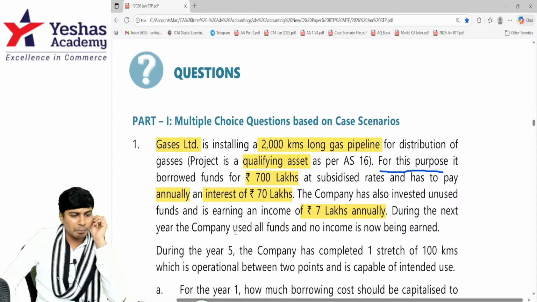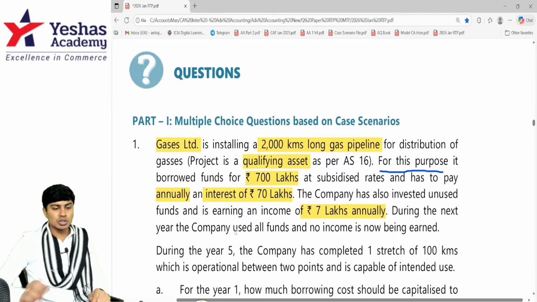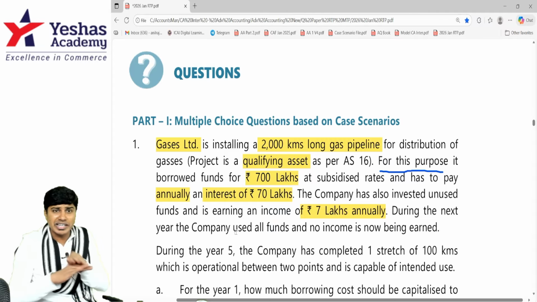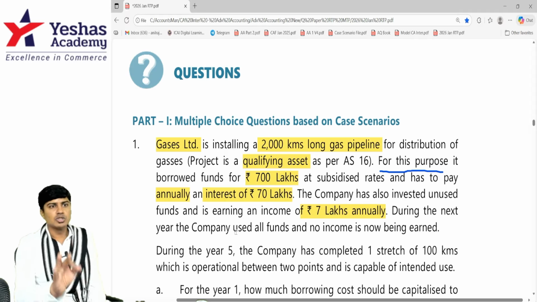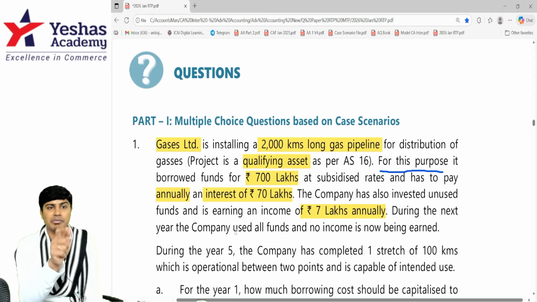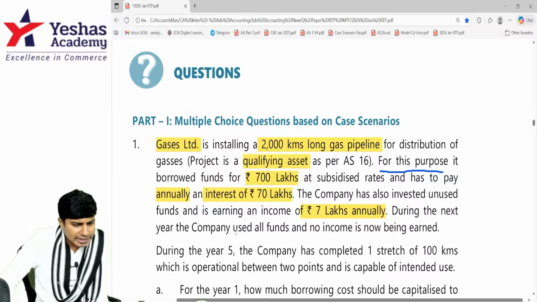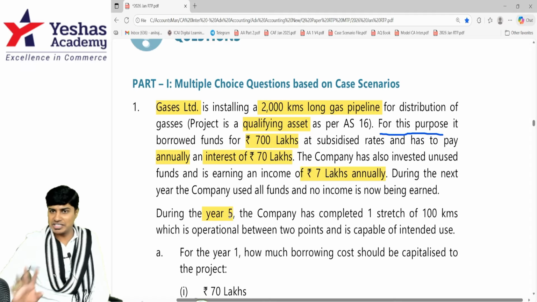During the next year, the company used all the funds. So the money is left idle only in the first year. So the deduction of 7 lakhs from 70 will happen in year 1. In the second year, we pay 70 lakh rupees as borrowing cost, but no fund is left idle. All the fund is being utilized, so interest will not be earned. So in the first year, the borrowing cost to be capitalized will be 70 minus 7, that is 63. But in the second year, the interest cost to be capitalized will be 70. The company used all the funds and no income was earned. So year 1, 70 lakh minus 7 is 63. Year 2 onwards, it is 70 lakh throughout.